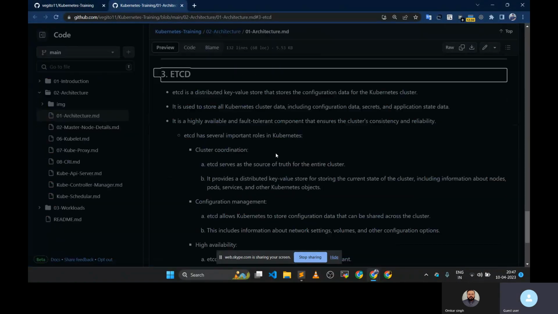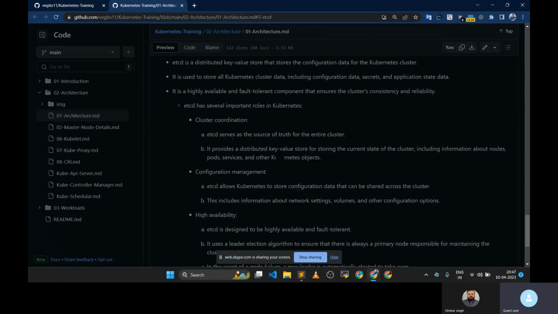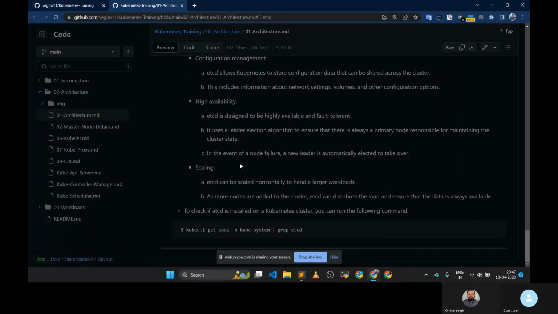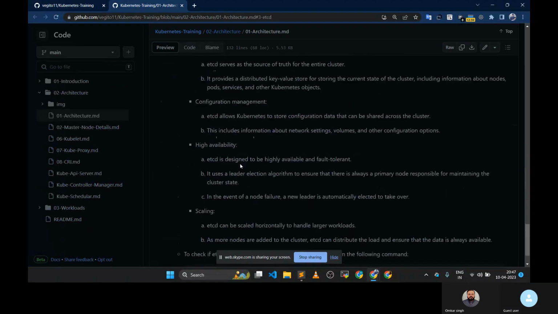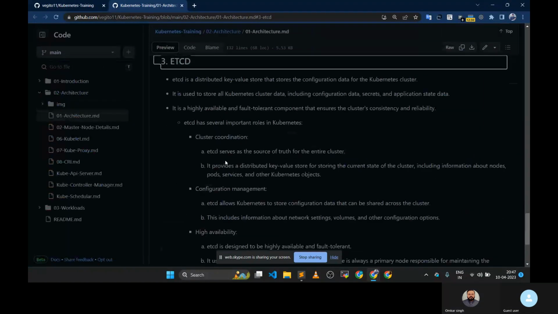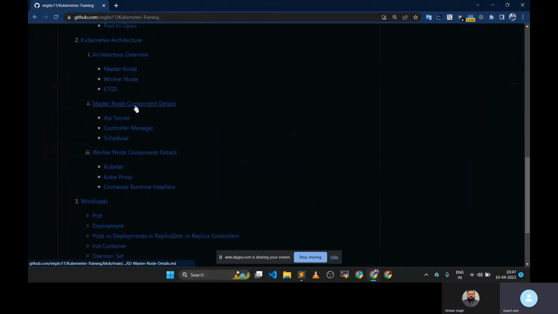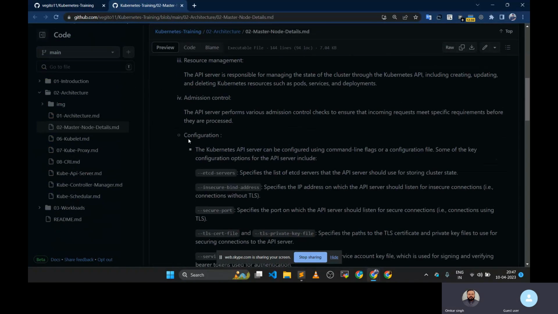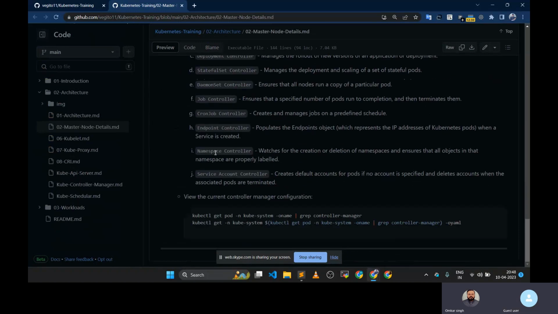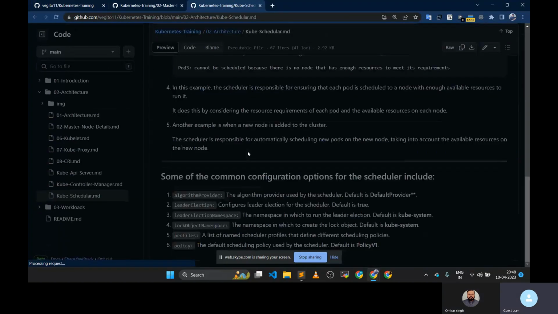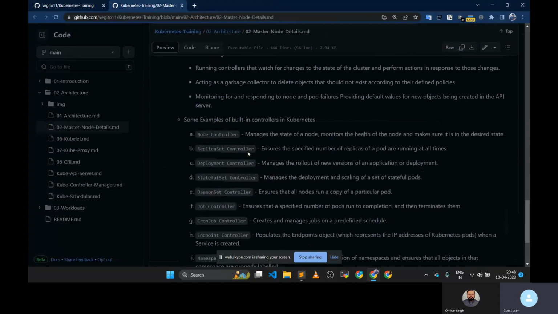Once we cover Kubernetes, then we'll cover piping. That's it. Receiving master components. API server, controller manager, scheduler. Okay, a lot of things are there.